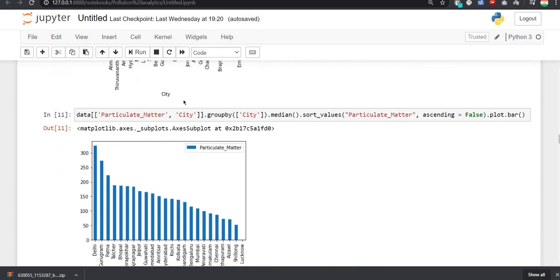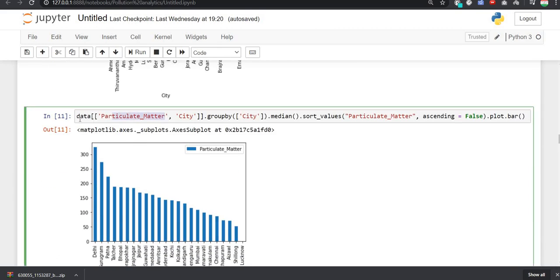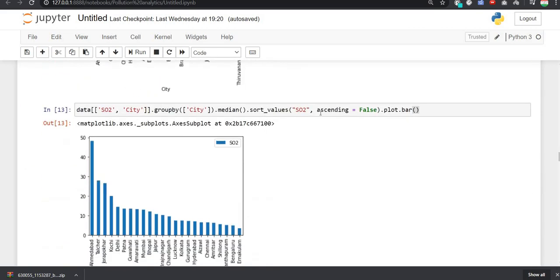These were the cities, and we have shown for particulate matter that Delhi has the highest amount, and the research and complaints from the people of Delhi also support this point, that PM 2.5 or PM10 is very much present in the air of Delhi. So the control of air pollution should be done by the government, and for that the odd-even policy was introduced.